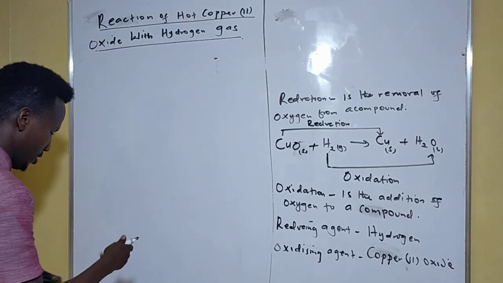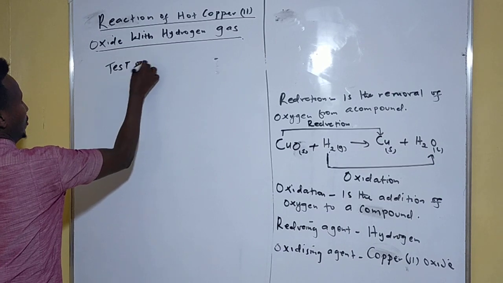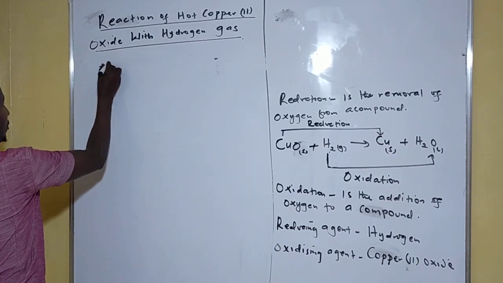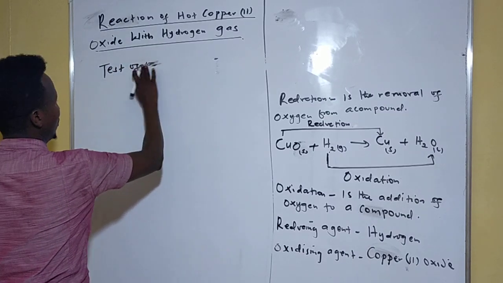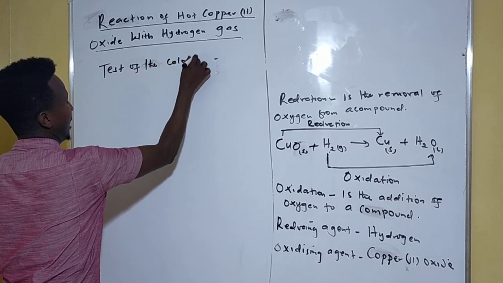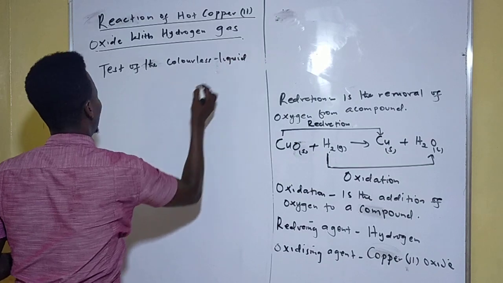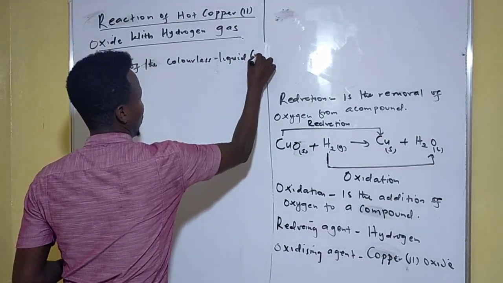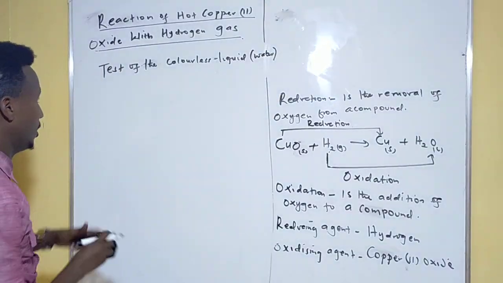Test of the colorless liquid. That's water. We are talking about water because the colorless liquid is water.